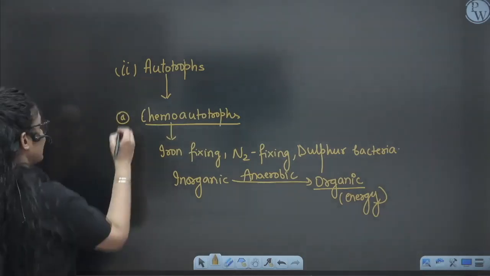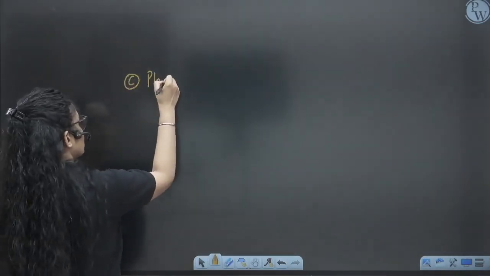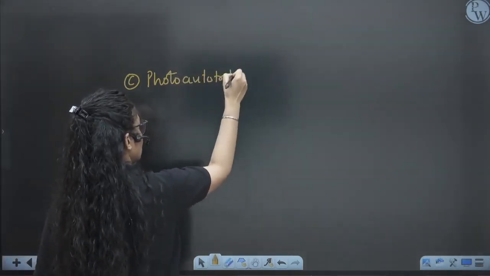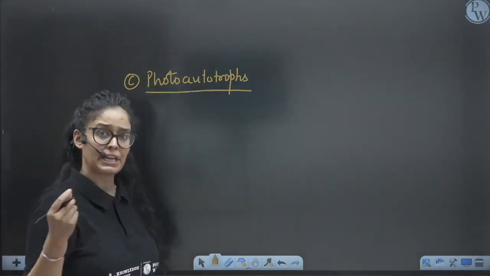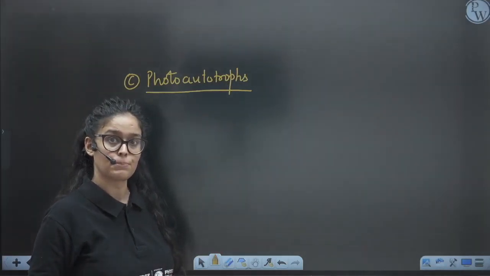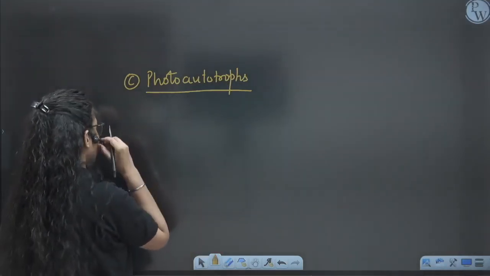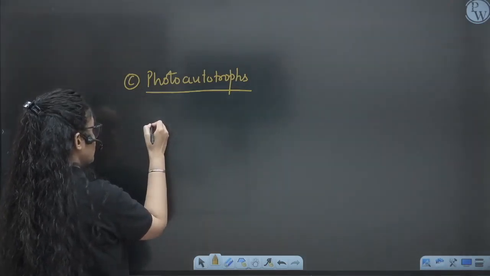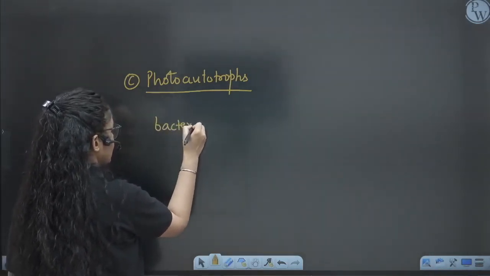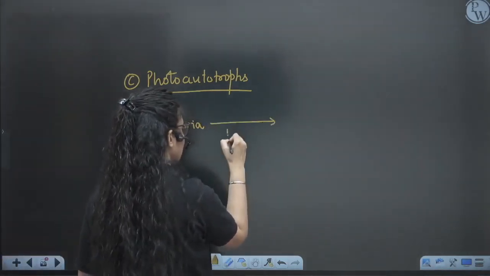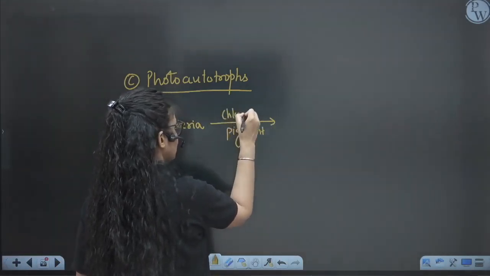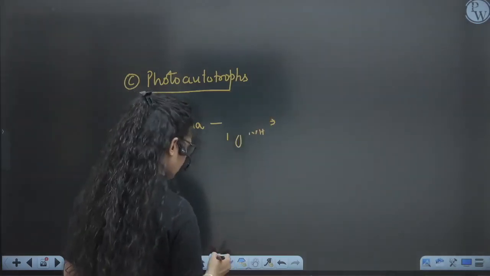Now the next origin is the photoautotroph, which came later. Photoautotroph means in the presence of chlorophyll or certain pigments. Suppose we have bacteria, and these bacteria have some photosynthetic pigment.